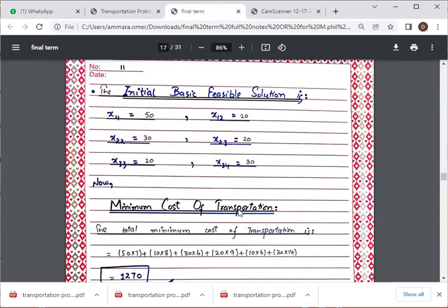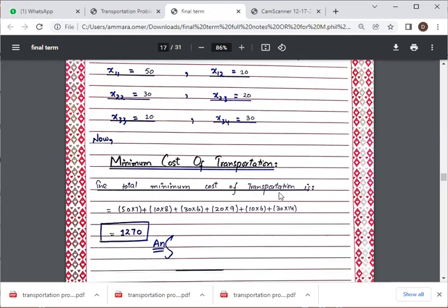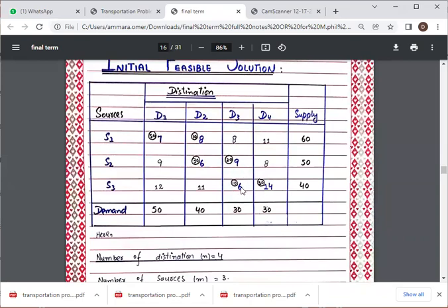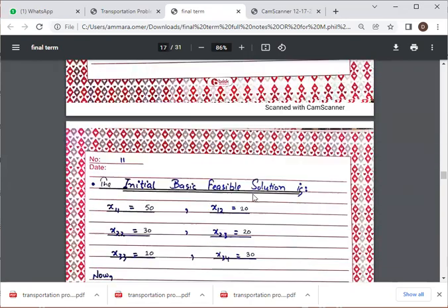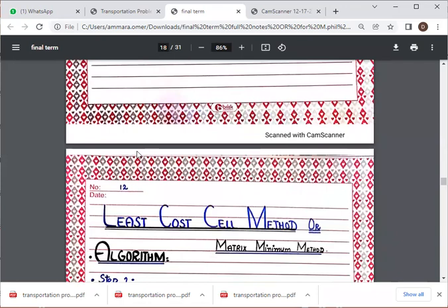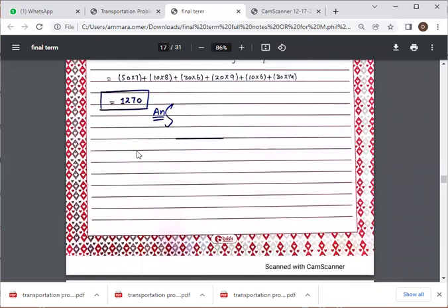Now the minimum cost of transportation. The minimum cost of transportation is 50 into 7 plus 10 into 8 plus 30 into 6 plus 20 into 9 plus 10 into 6 plus 30 into 14. The 9, 6, 8 and 14 values are already in the table. So its answer is 1270. So this was all about the Northwest corner method.